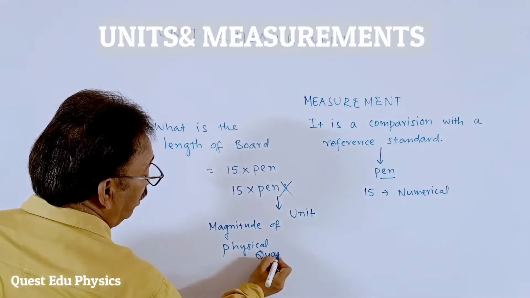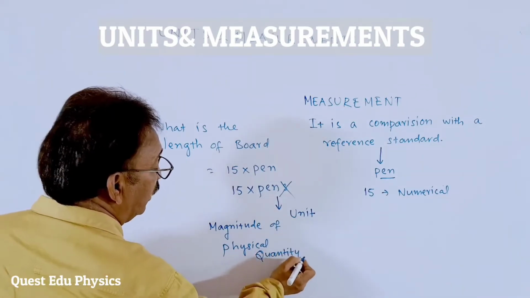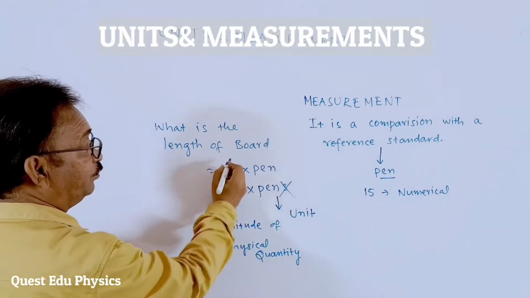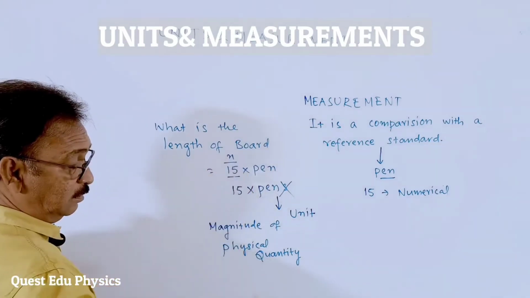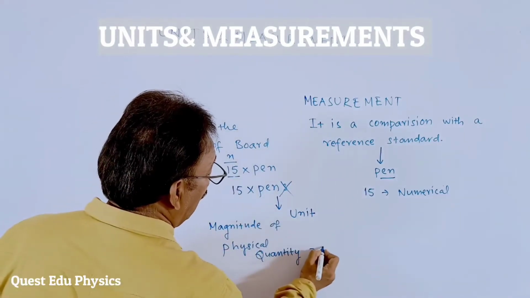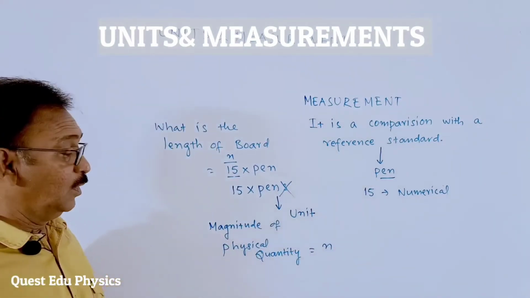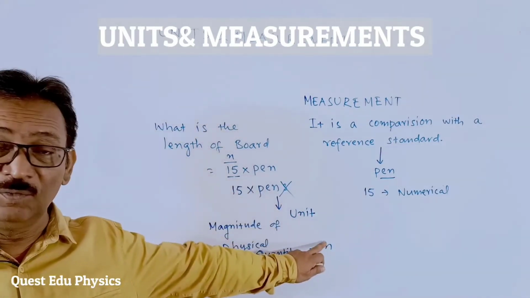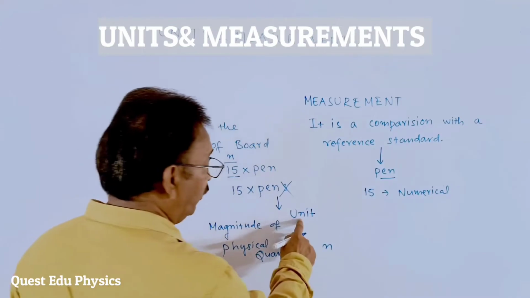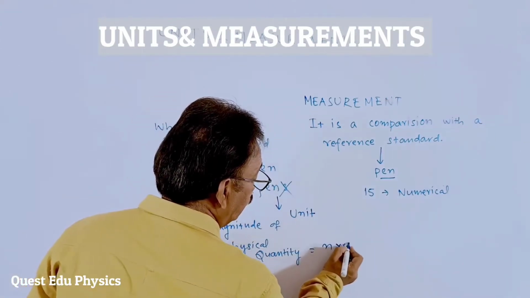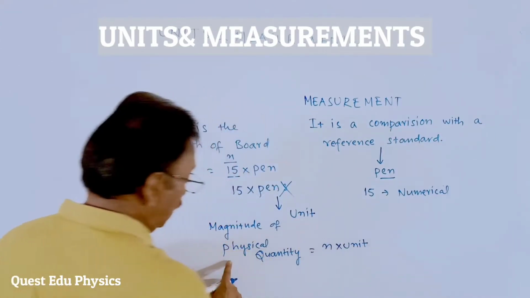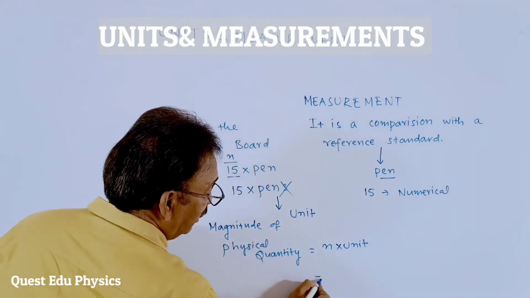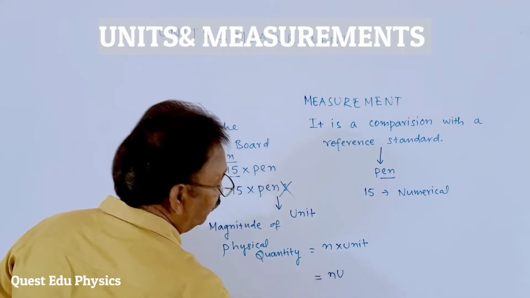How will you get this magnitude? Here n is the numerical value, and I am multiplying it with this unit. Then we can write: magnitude of the physical quantity is equal to n into u.